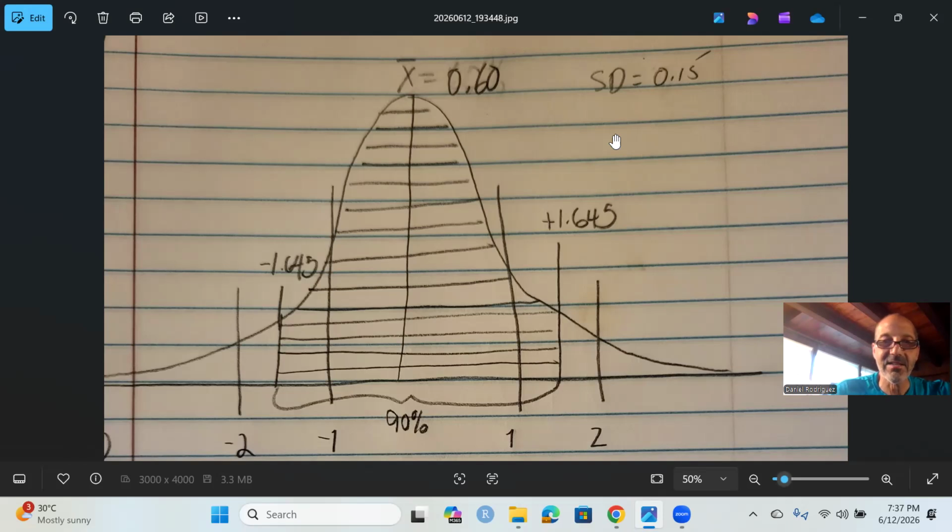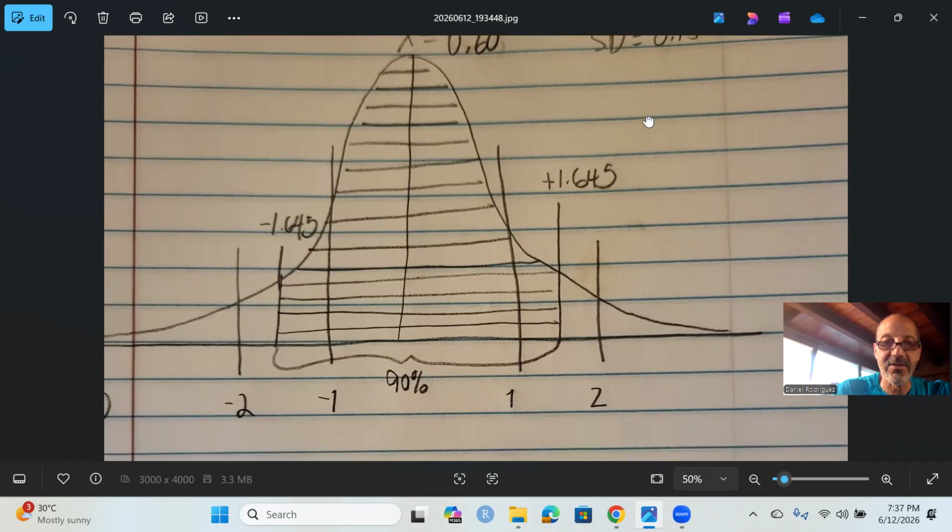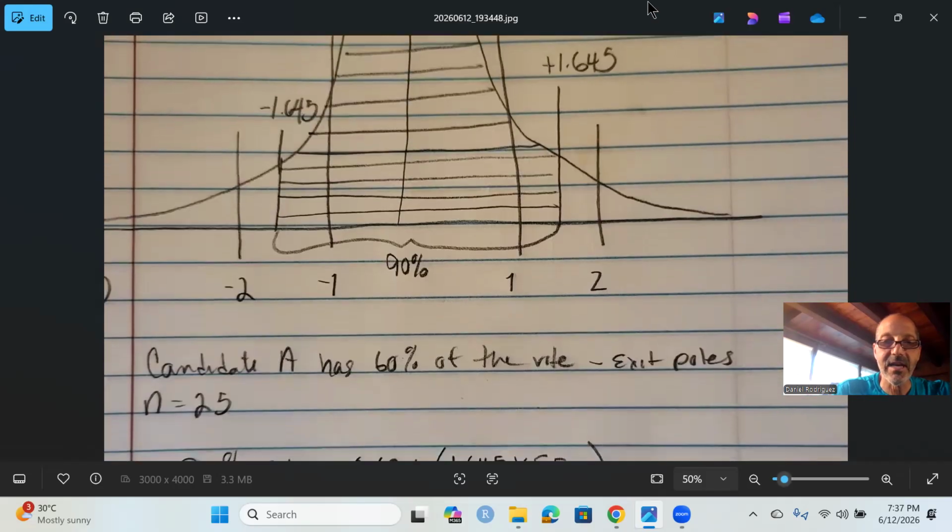So I decided to create a scenario where you have two candidates. It's being reported in the news that candidate A has an estimated 60% of the vote in a specific precinct based on exit polls after interviewing 25 individuals. So that means our sample size is 25.